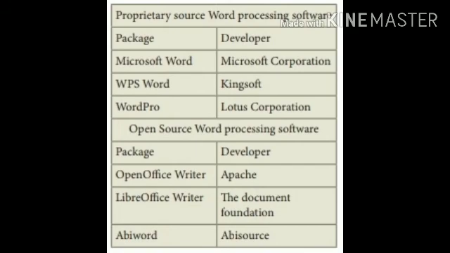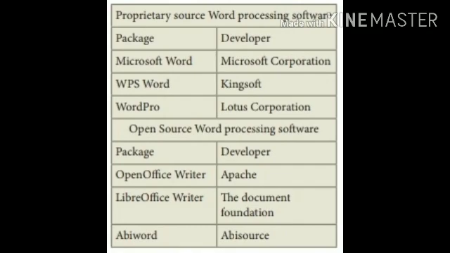Examples of proprietary software are MS Word, WPS Word, and Word Pro. MS Word is developed by Microsoft Corporation, WPS by Kingsoft, and Word Pro by Lotus Corporation. Examples of open source applications are OpenOffice Writer, LibreOffice Writer, and AbiWord.